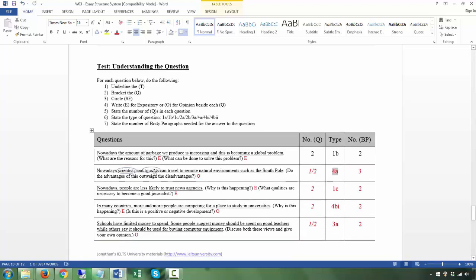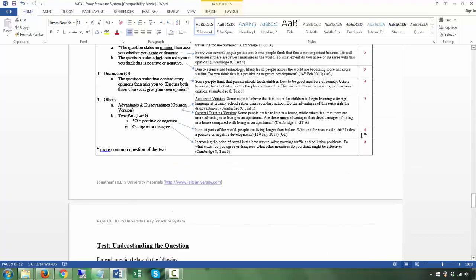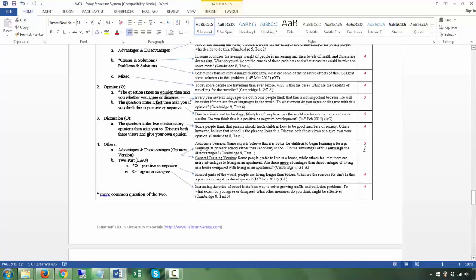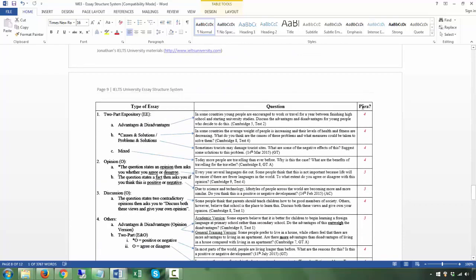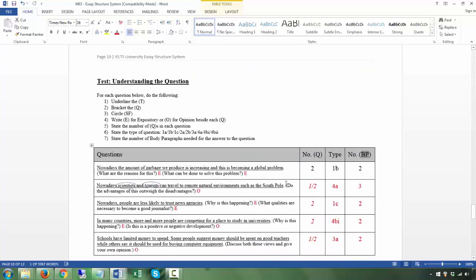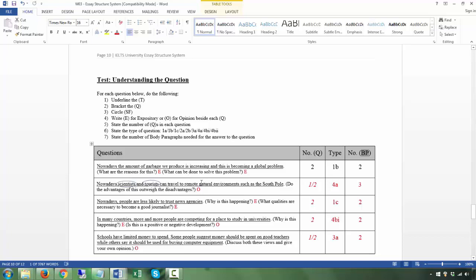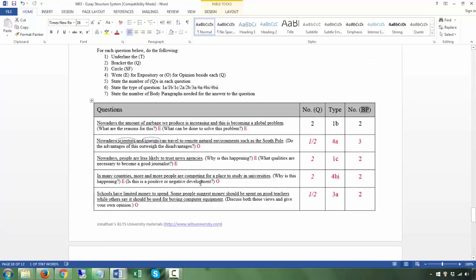Make sure you mention both, you address both, right? And how many questions? Again, as I mentioned above, if you want to see it as 1 question or 2 questions, it doesn't really matter. Anyway, for this kind of essay, 4A, you are going to have how many body paragraphs? 3. Here we put 5 because that is not the body paragraph, that's the total number of paragraphs as a whole. But here you have 3 body paragraphs because you're going to have 1 of the weaker side and 2 body paragraphs on the stronger side, depending on whether you say the advantages outweigh the disadvantages or whatever.